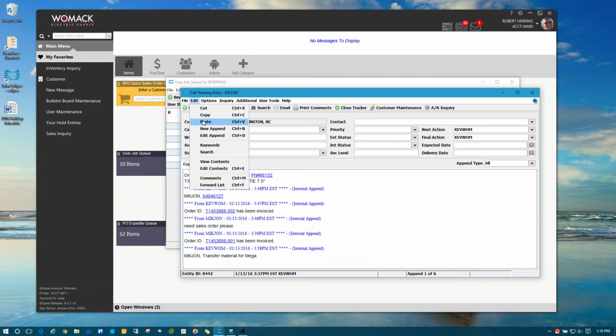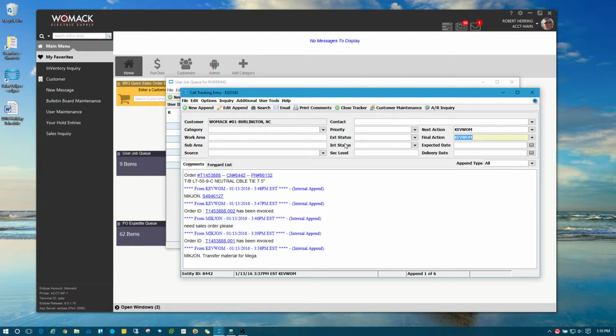edit, where's it at? I'm sorry, I've lost where my spot is here. Where's close tracker? Right there, under file, close tracker. I'm so used to using my buttons, I forgot. So unless your name is right there, you do not close the tracker. You only remove yourself from the forward list.